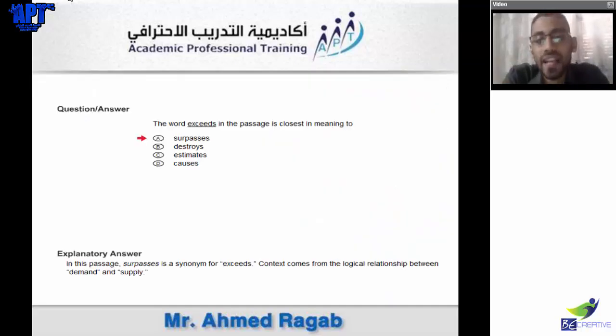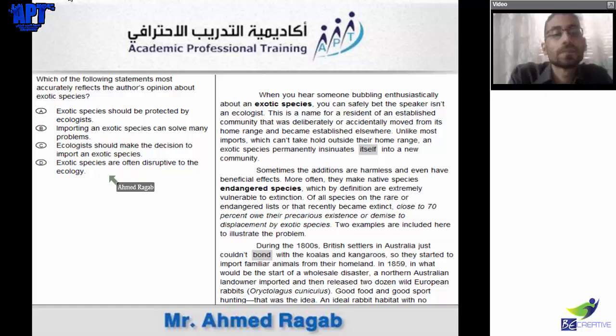The word "exceeds" in the passage is closest in meaning to surpasses. Which of the following statements most accurately reflects the author's opinion about exotic species? Now, we said each question should take from 1 minute to 1.5 minutes, so let's take it on a clock. Let's put a clock with us. So I need a clock.